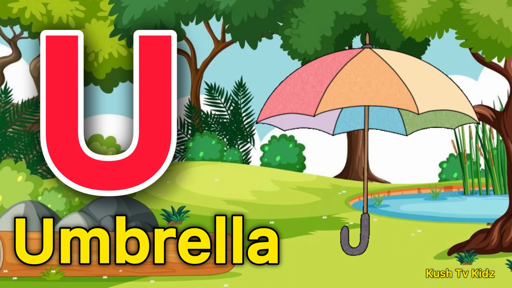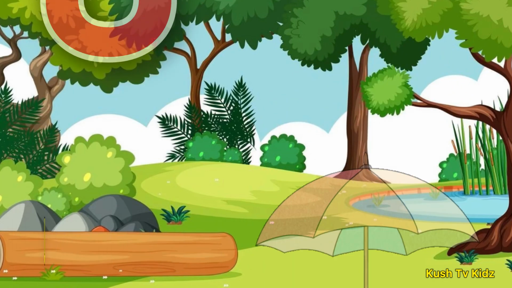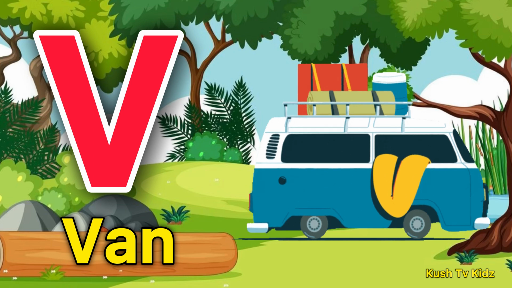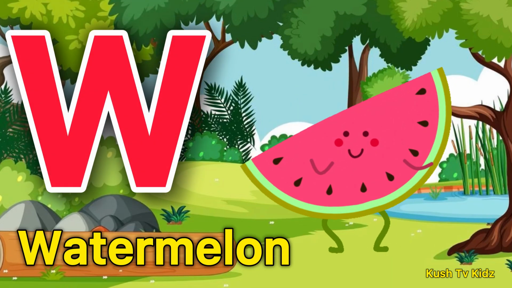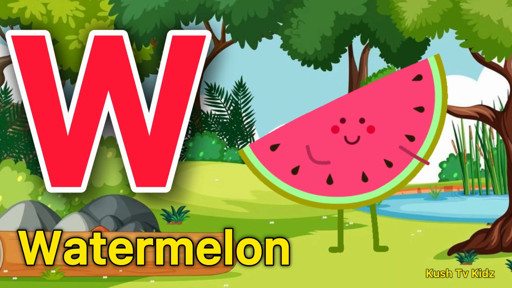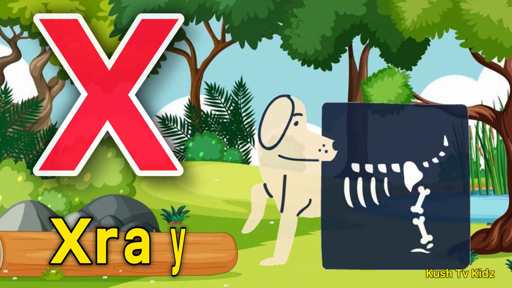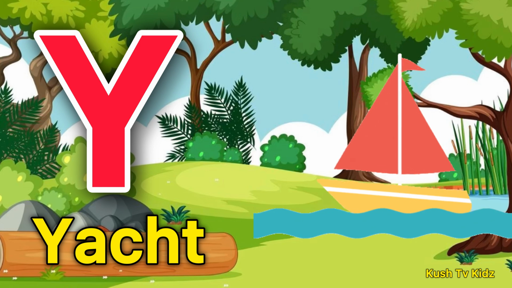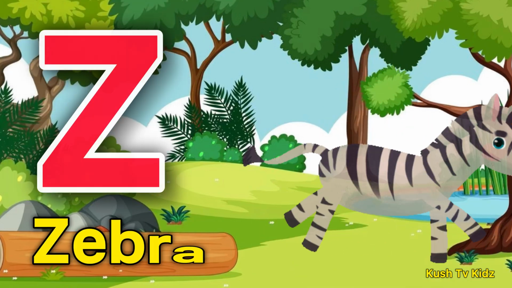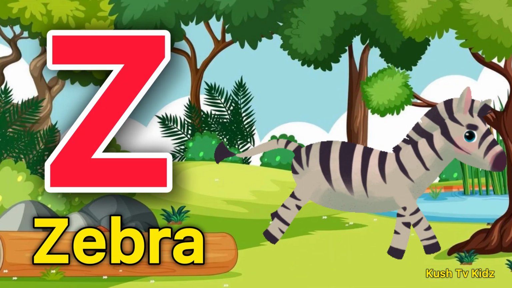U for umbrella. V for van. W for watermelon. X for Xray. Y for yacht. Z for zebra.